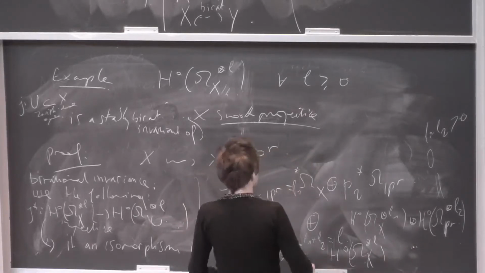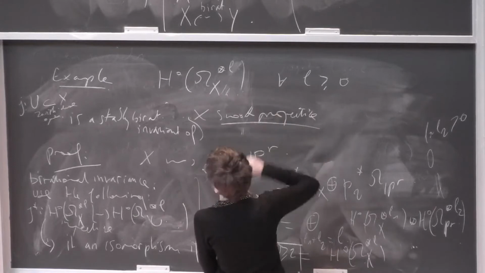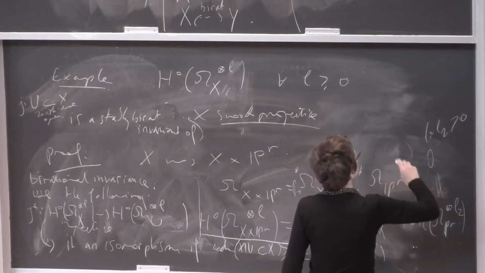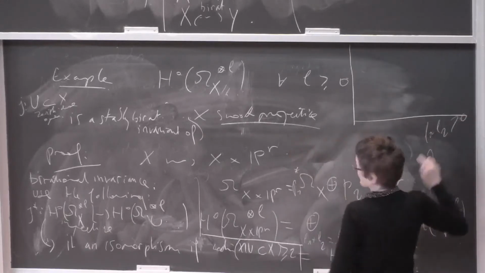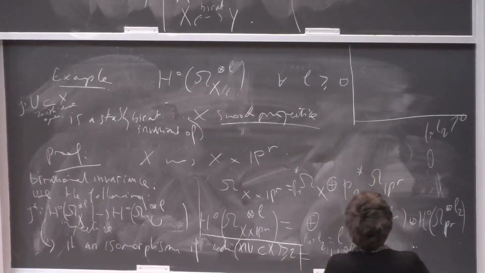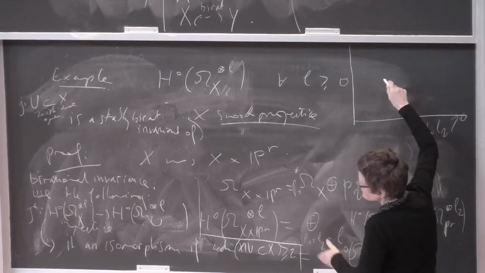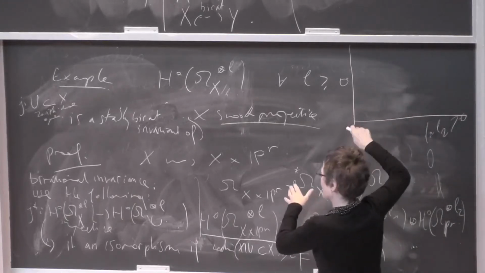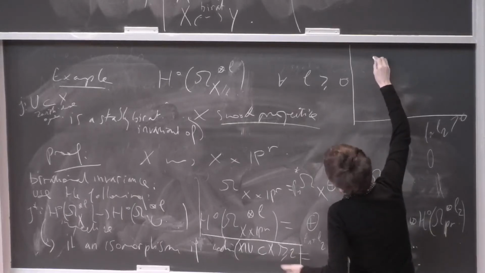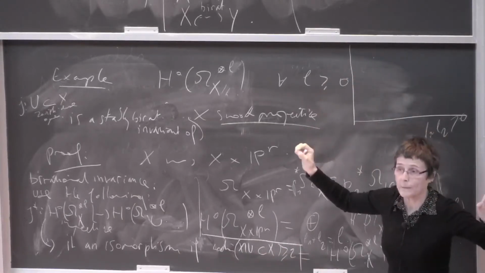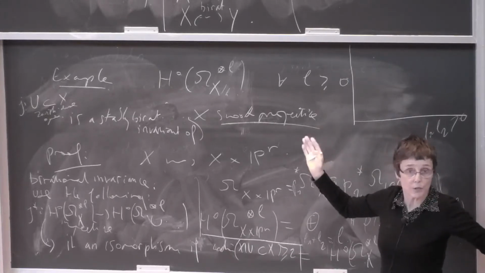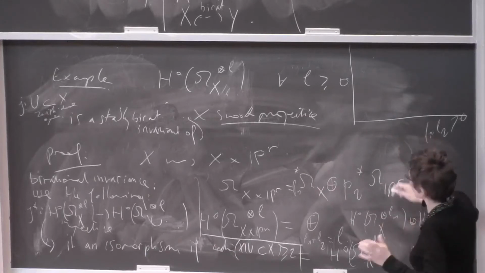Now this is the proof that this is a stable birational invariant, and it works as follows. Let me try to finish this proof on this blackboard. Now the last point, and this is exactly where you use the fact that X and Y are smooth and projective. It is projectivity that is used here.